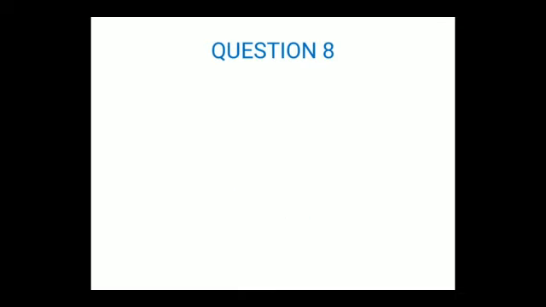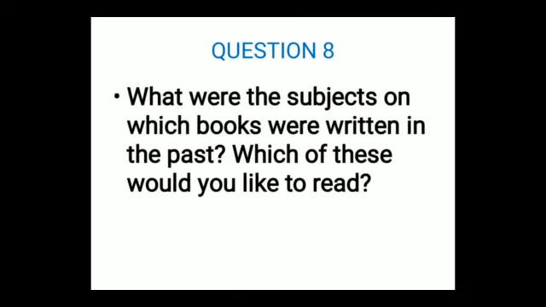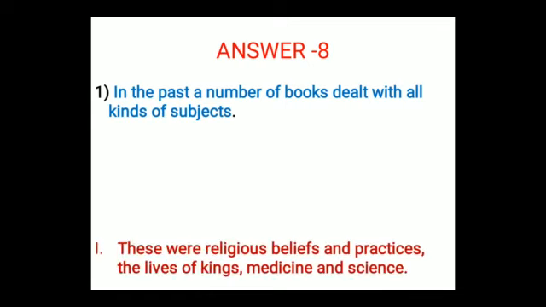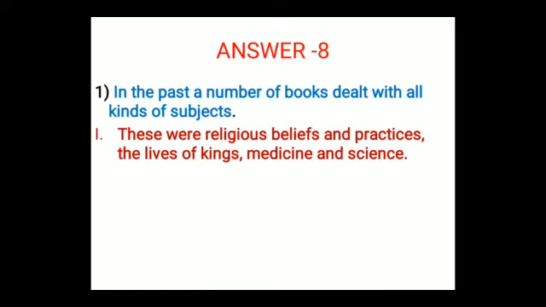Now we will take question 8. And what is question 8? What were the subjects on which books were written in the past? Which of these would you like to read? And the answer is, in the past, a number of books dealt with all kinds of subjects. What were the subjects? First, these were religious beliefs and practices, the lives of kings, medicines, and science. So it was all about the life of kings. It was about medicine and science. And there were some religious belief and practice books also.